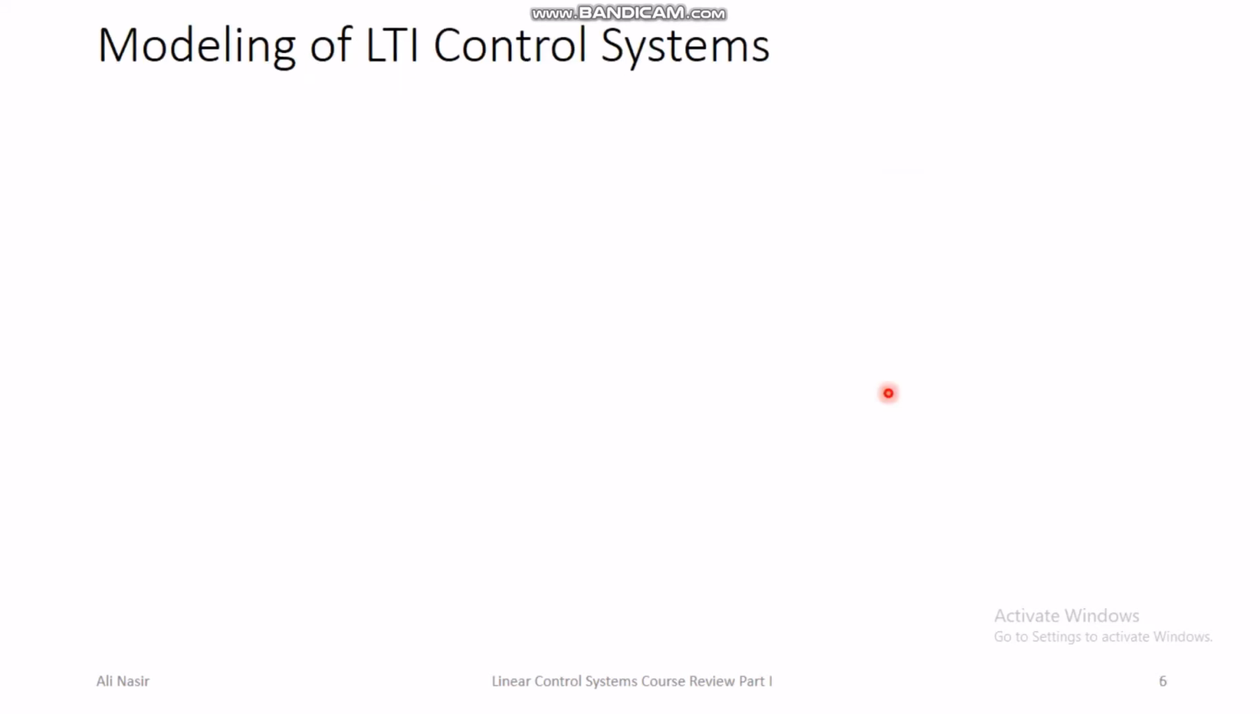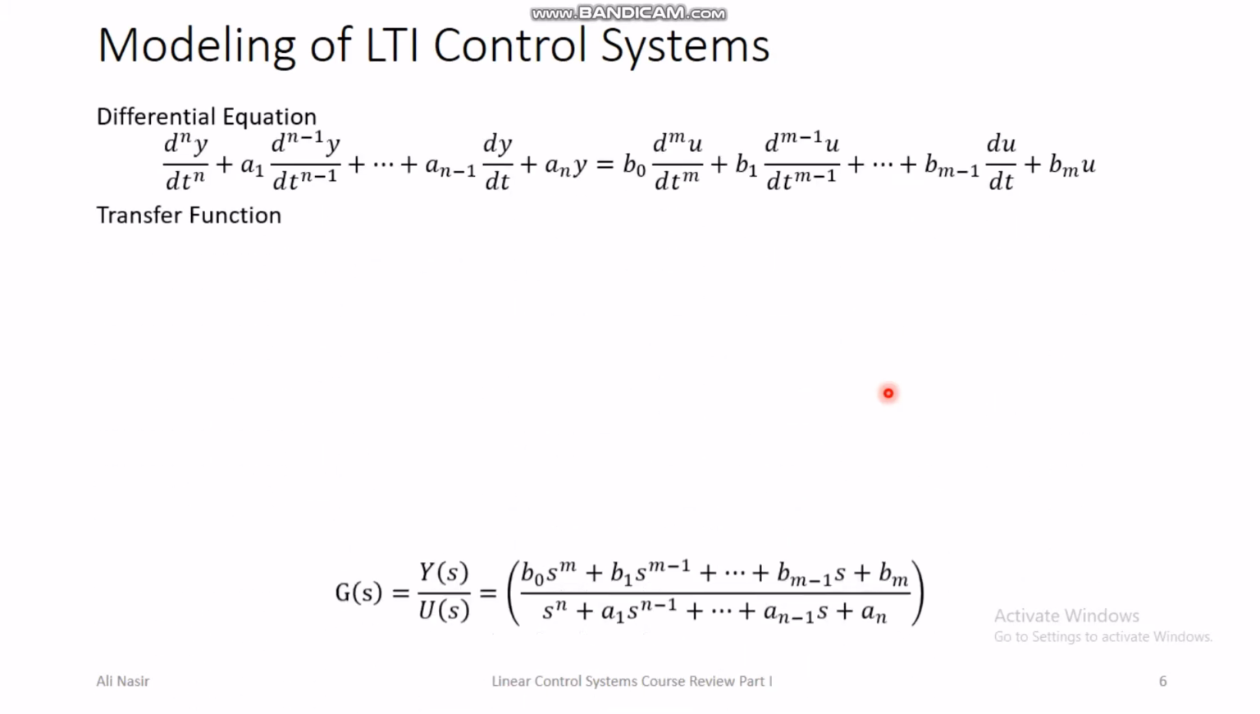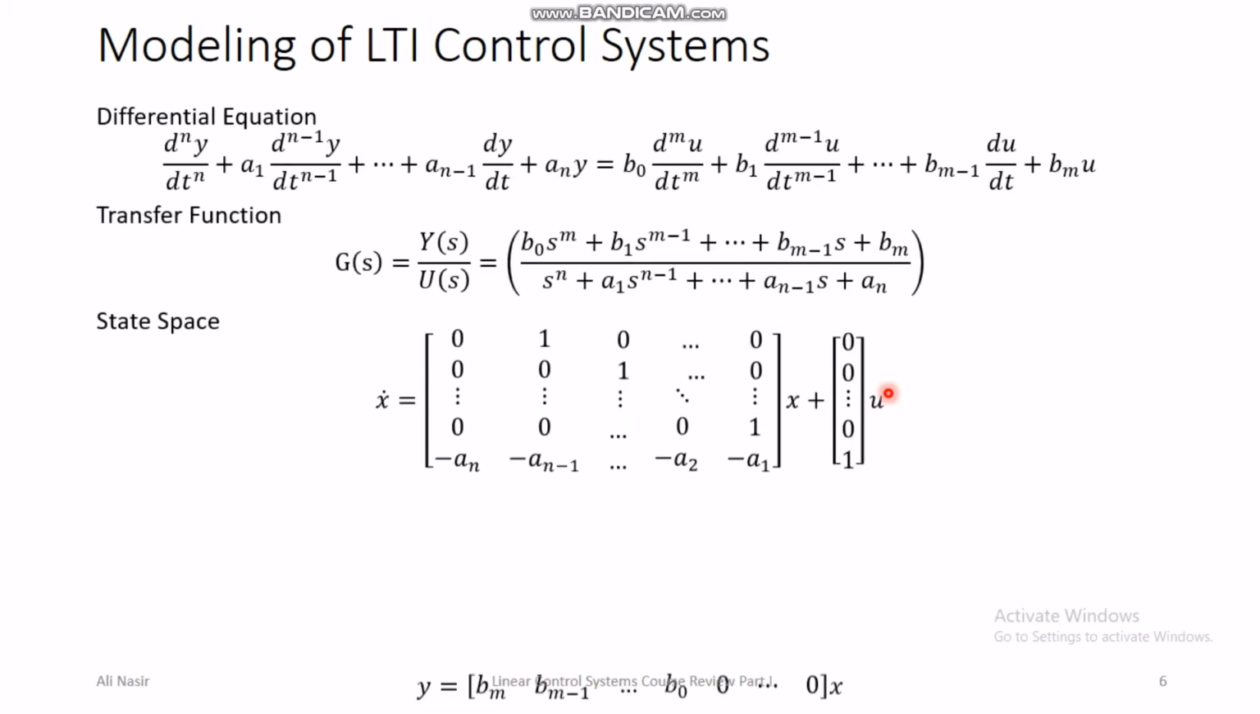Then we discussed the modeling of LTI systems: differential equation, transfer function and state space. Remember that the state space representation of an LTI system is not unique. This particular state space representation is known as the controllable canonical form, and in this case all the states are the output and the derivatives of the output. So the first state is the output itself. Well, not exactly in this case, but